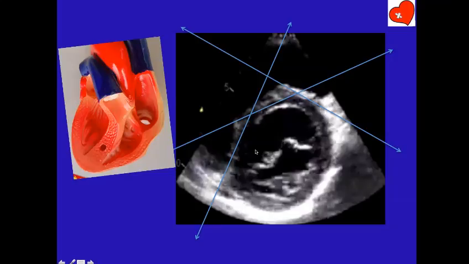Sir, once again, can you repeat, sir? See, how do you see a VSD jet? You will see a VSD jet going across the septum like this, isn't it? So you have to profile it when you do an angiogram. So a VSD in the posterior part of the septum or the inflow part of the septum will profile best in shallow LAO. I'll tell you again, I'm going to discuss it again later.